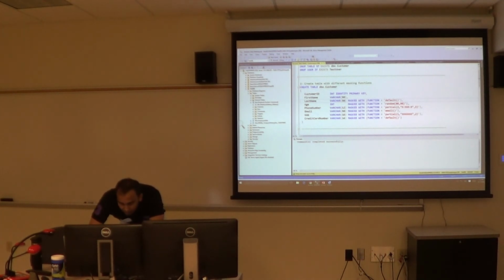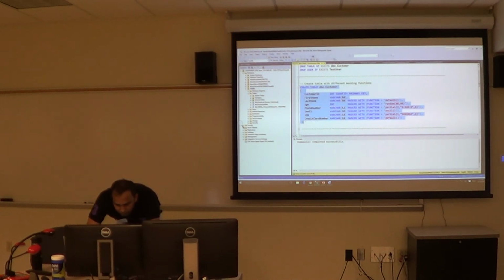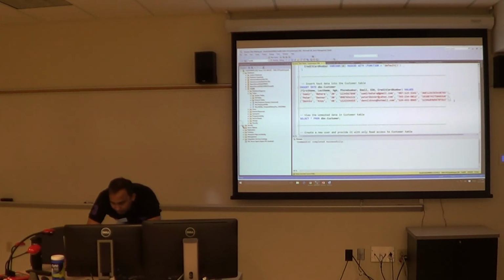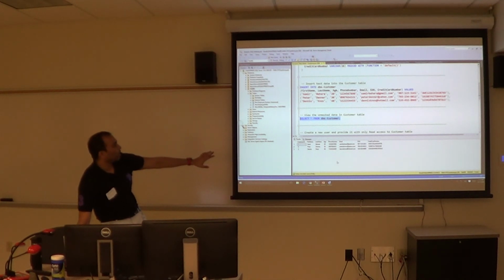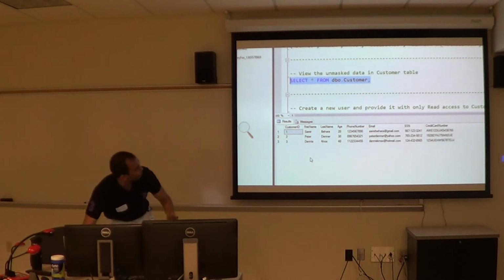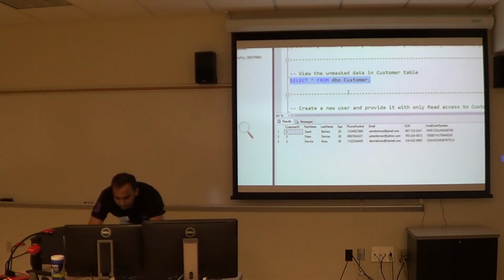So, did I create this table? I forgot. Let's see. There is no customer table, so I'll go ahead and create it and insert some random data into it. Let's view this table now. As you see, all of it is unmasked data.